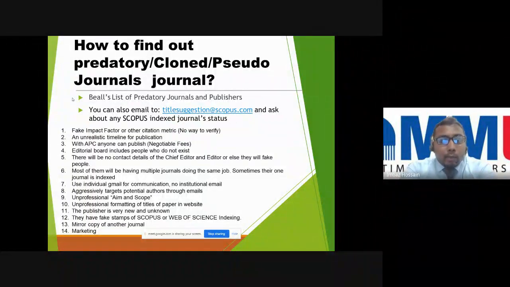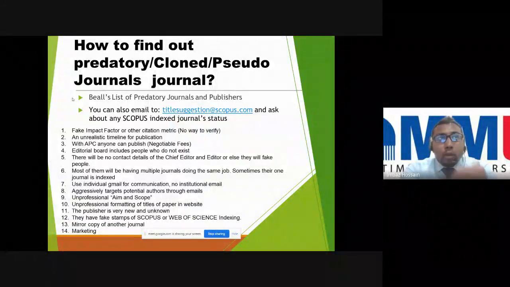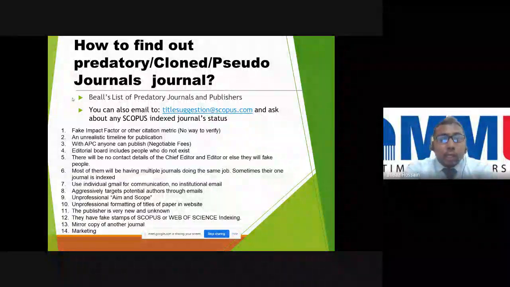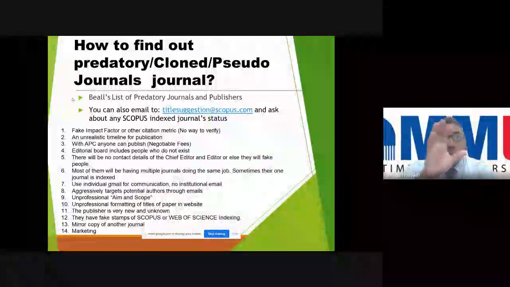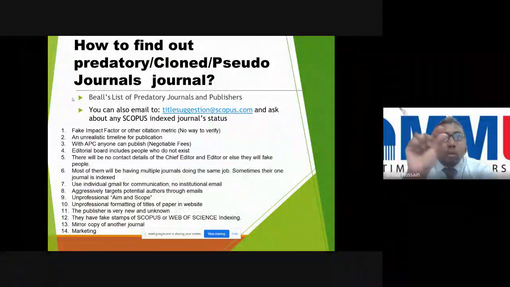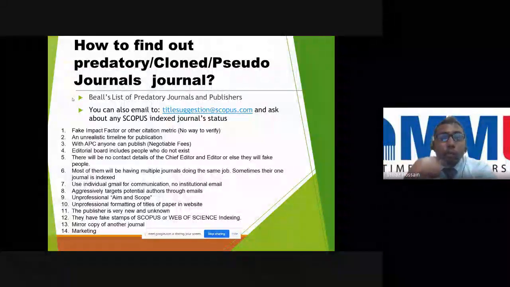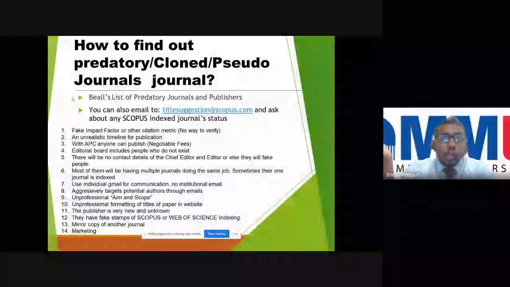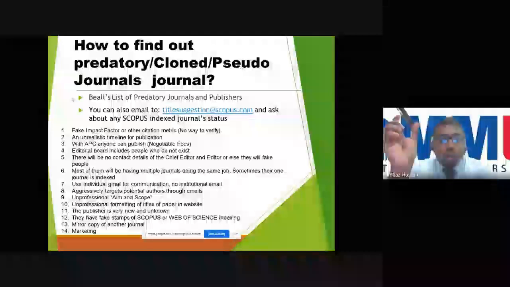And then, the editorial board includes people who do not exist. Before you submit to a journal, check whether the editorial board has credibility or not. Some websites are only using the names and pictures, but no ORCID ID, no Google Scholar link, no credibility to verify. And if there is a university name, you can directly check the university website to see whether this faculty member is available at the university or not.